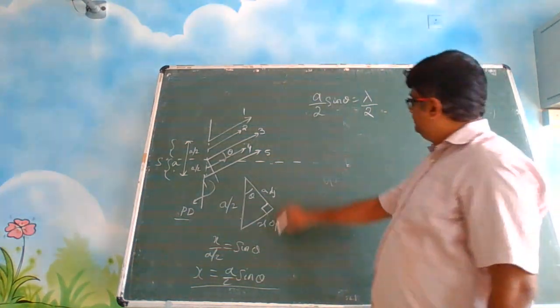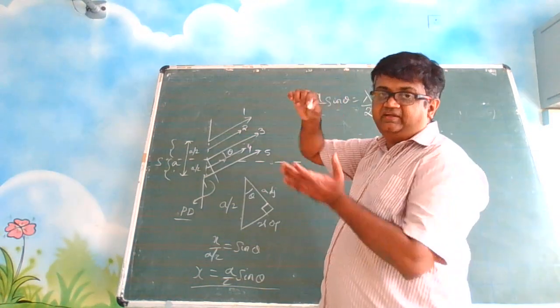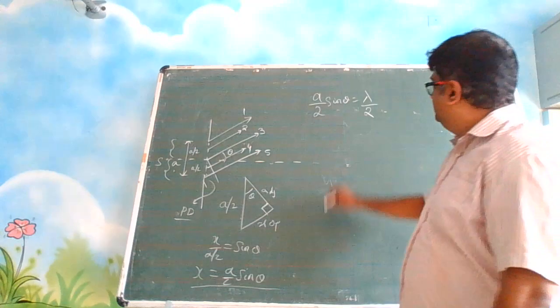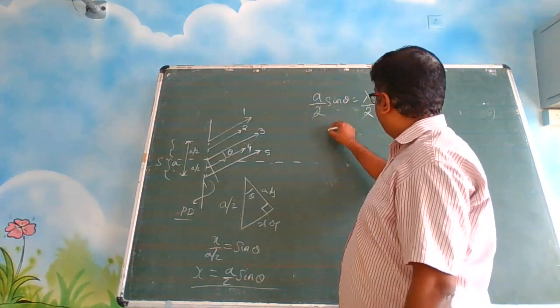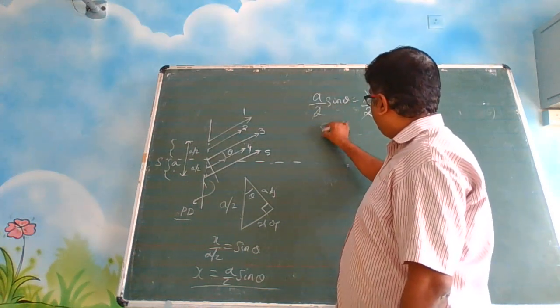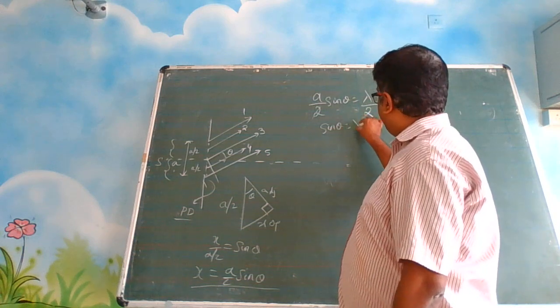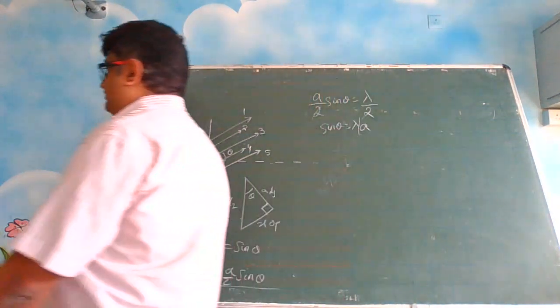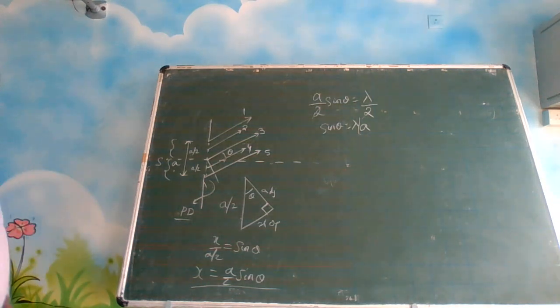Right? What is this A? The slit gap, the size of the hole. So 2 to 1. What are you getting here? Sin theta is equal to lambda by A.